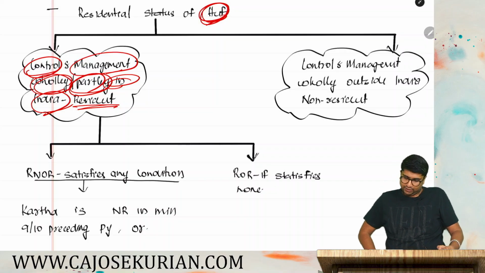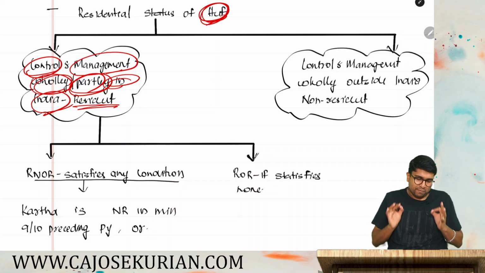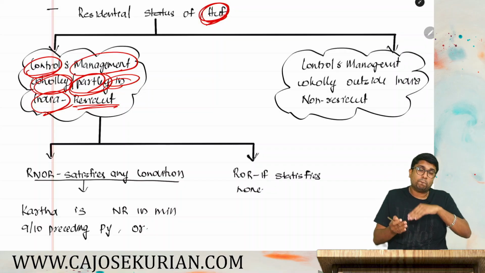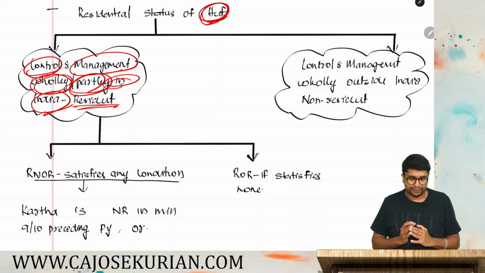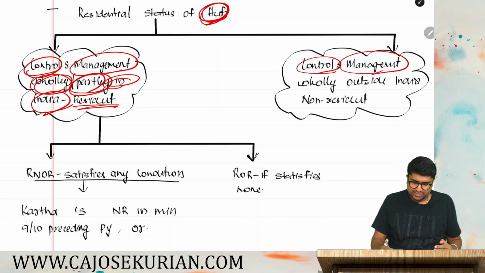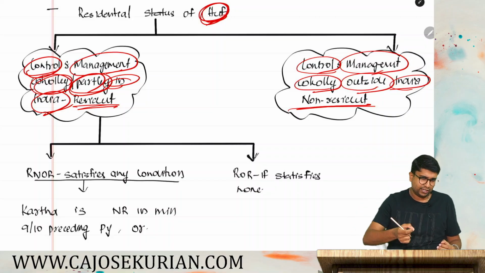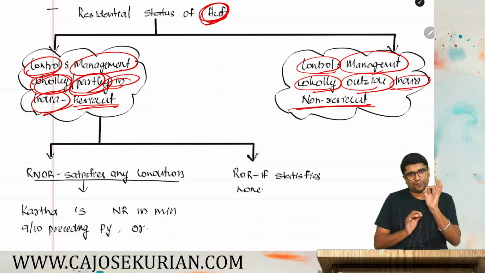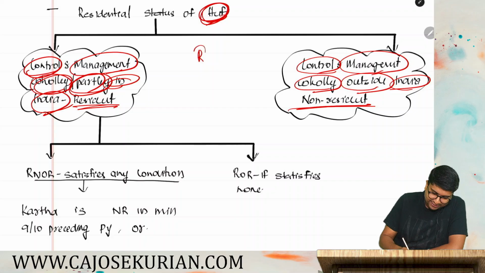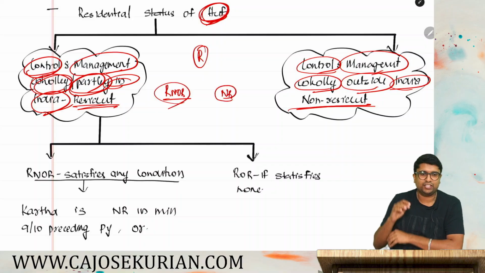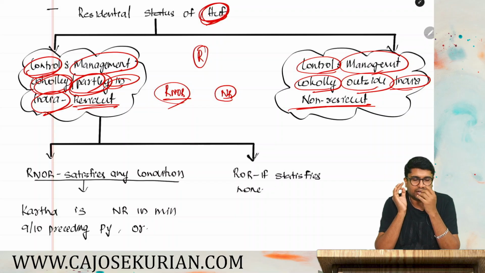So if you are an HUF, and your control and management is either wholly or partly in India, you will become a resident in India. If your control and management is wholly outside India, then you will become a non-resident. Your control and management have to be completely outside India for you to become a non-resident. Now, for HUF also, once you become a resident, you need to check whether you are RNOR or NR.